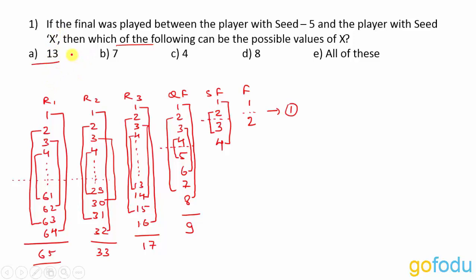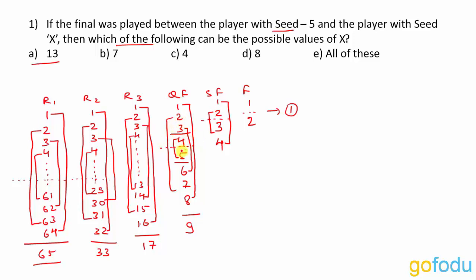We'll check whether it can fit the value of X or not. Basically the first thing they have given is that the player with seed 5 reached the final. So what happens? Player with seed 5 can reach the quarterfinals without causing any upset because it is a higher seeded player than the rest of the players. In the quarterfinals, player 5 will be playing with player 4 to reach the semi-finals, right?